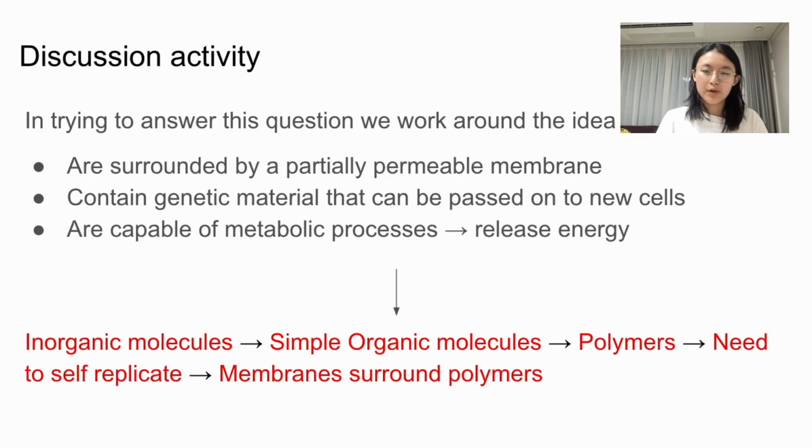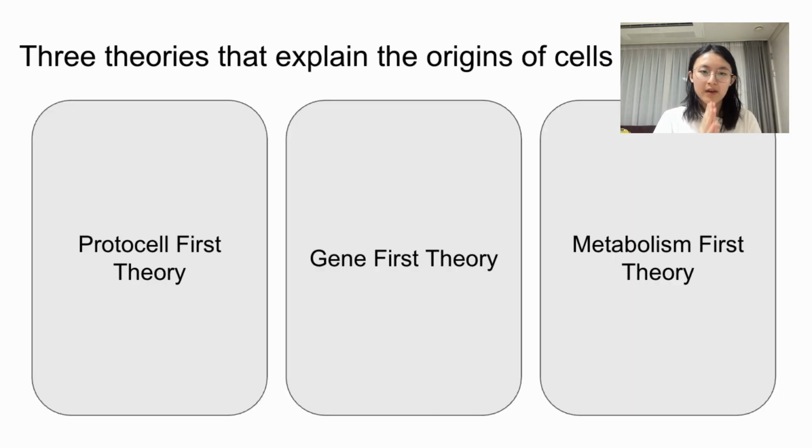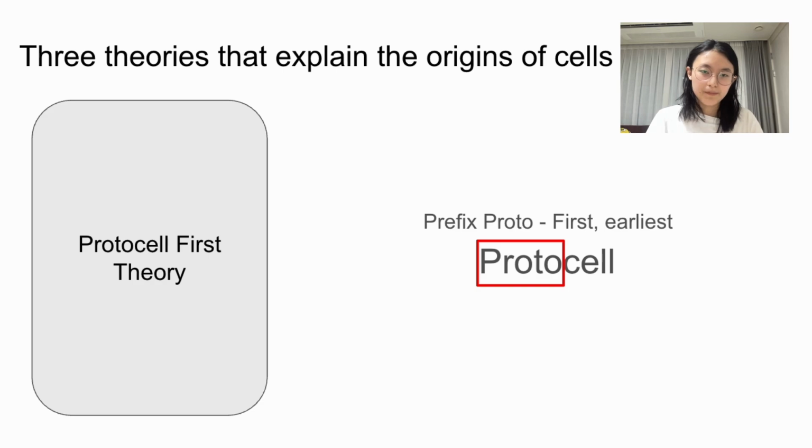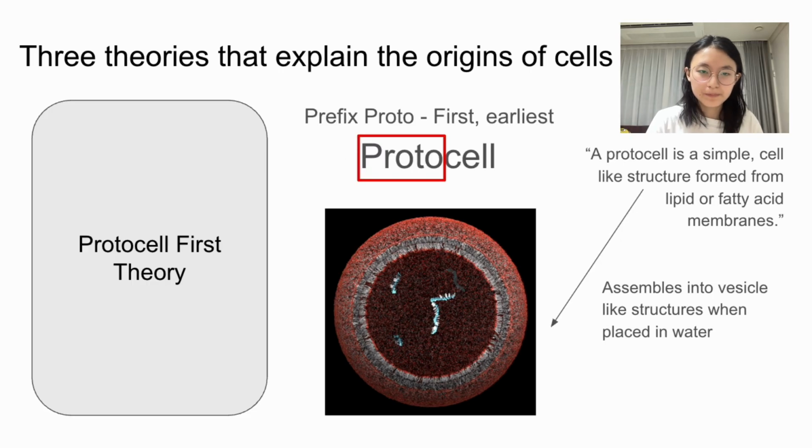So we can identify a couple of key components here. Following this simple approach to how cells would have formed at the start, we can narrow everything down into three theories that may explain the origins of cells: the protocell first theory, the gene first theory, and the metabolism first theory. In this video, we'll be mainly focusing on the protocell first theory. If we look at the word protocell, we can see that it's divided into two parts, proto and cell. The prefix proto comes from the Greek word proto, and it means first or the earliest. Combined with the word cell, protocell refers to the first cell.